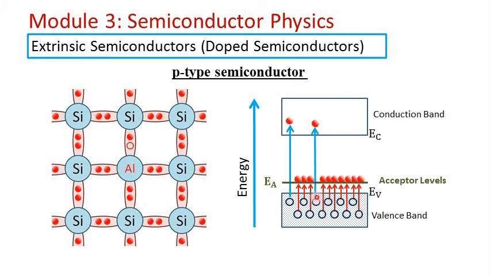Very few electrons will manage to go to the conduction band, so the number of electrons in the conduction band will be very small as compared to the number of holes created in the valence band, because there is one more reason for creation of holes: electrons from the valence band going to the acceptor levels. So a very large number of electrons are going to the acceptor levels, and a very large number of holes are created